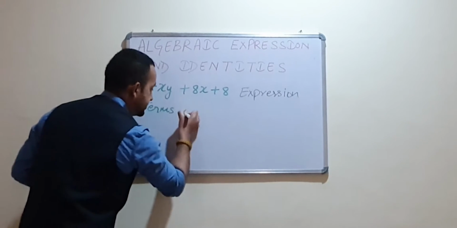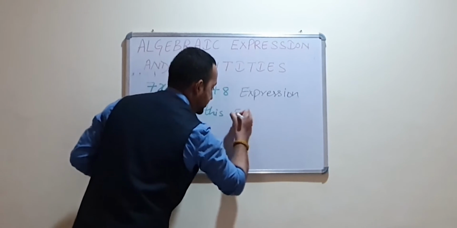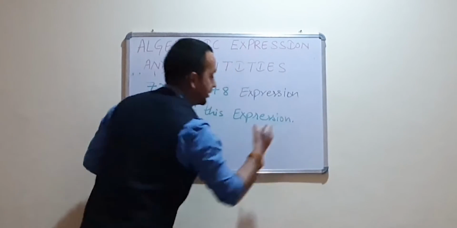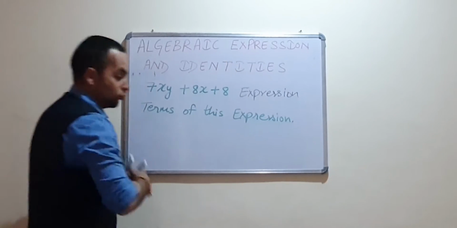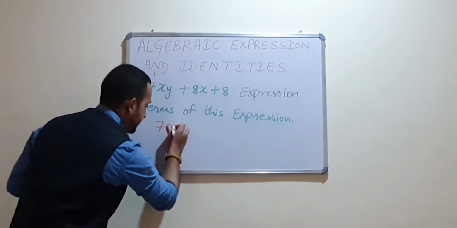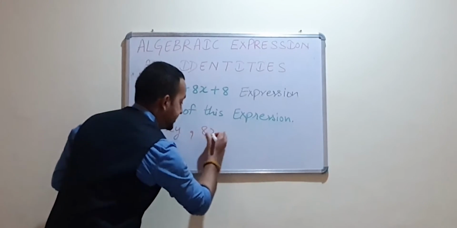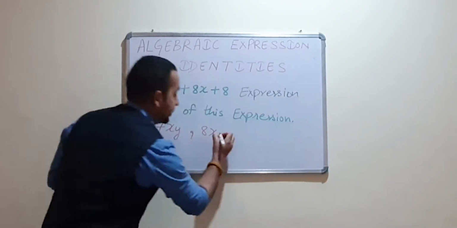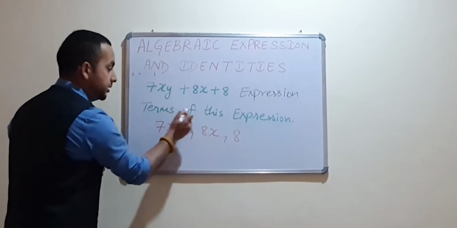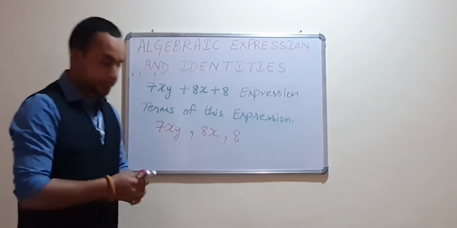The terms of this expression are 7xy, which is one term, 8x, which is another term, and 8, which is also a term. So all these are terms of this given expression.